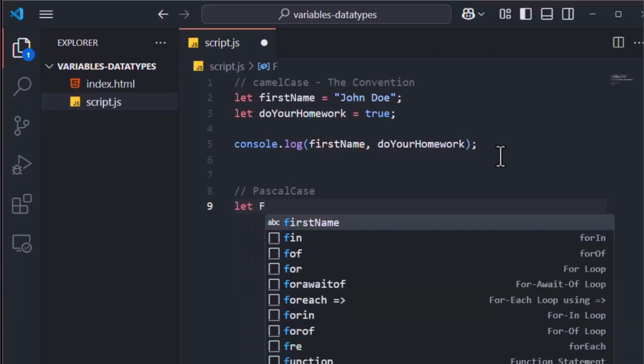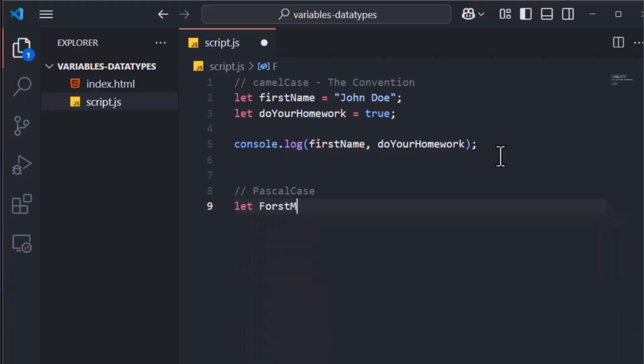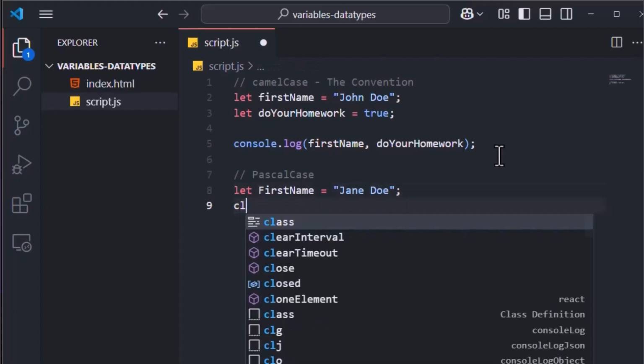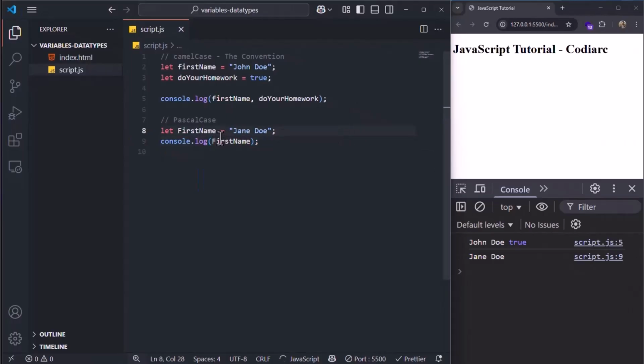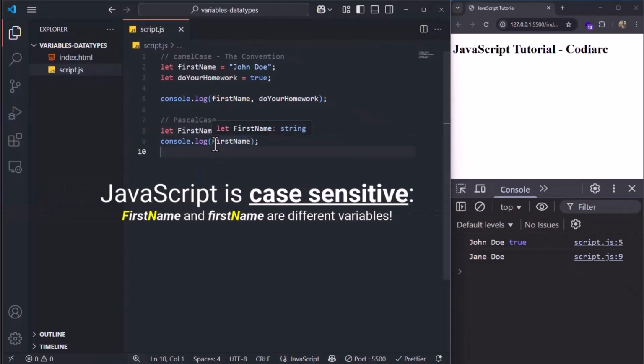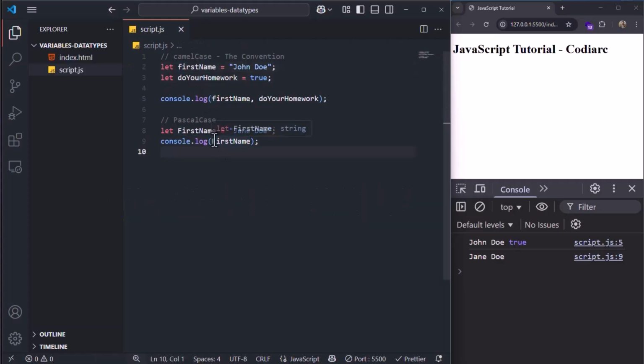So if you want to create a variable called firstName, you should write it like this: firstName, and then we assign it to Jane Doe. Now, if I console log firstName, as you can see, JavaScript is 100% case sensitive. So there is a big difference between firstName with a small f and FirstName with a capitalized F. So you can see that they are two different variables, because if you have two variables with the same name, you're definitely going to get an error.